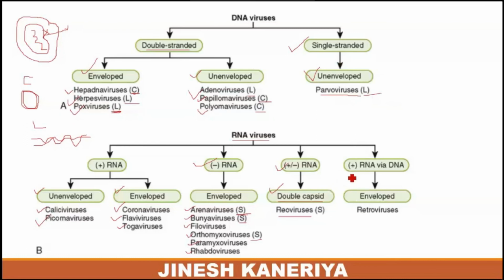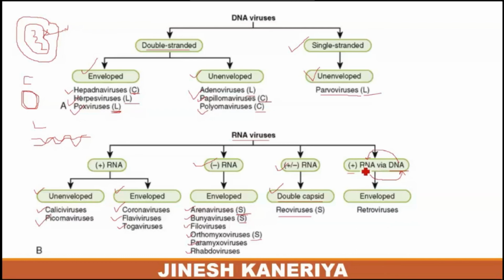Positive sense RNA viruses are converted into the form of DNA. So these viruses go from RNA to DNA. Conversion of DNA to RNA is transcription, but the conversion of RNA to DNA is known as the reverse transcriptase system.